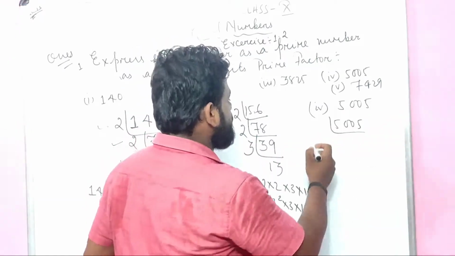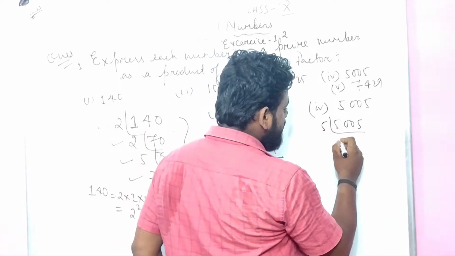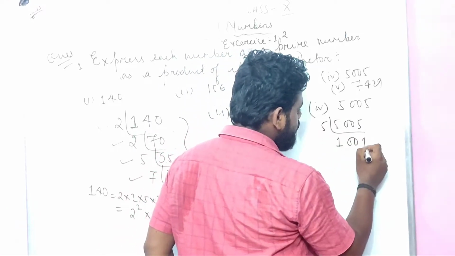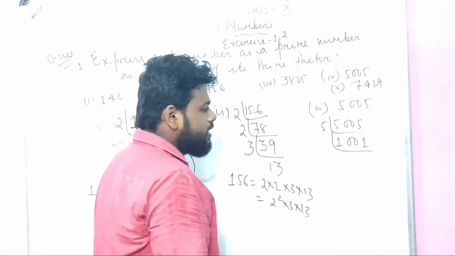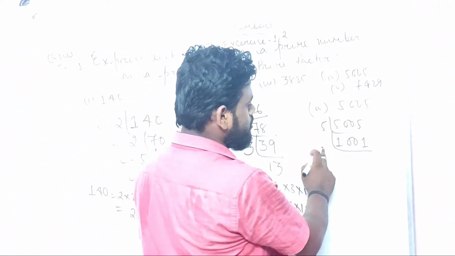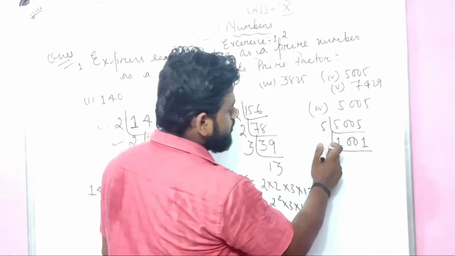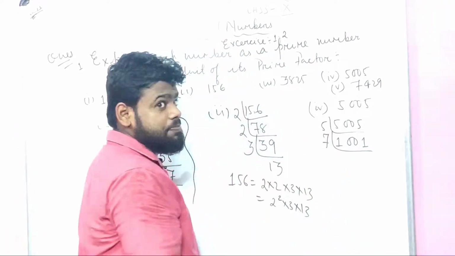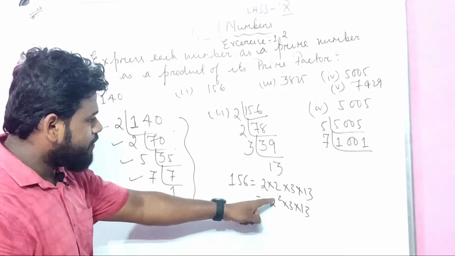So 5 can be divisible, right? So what did I get? 1 0 0 1, right? Then after which number can be divisible by 1? 5, 6, 7, can I get 7? Yes, 7. Now 7 is a prime number. See, everything what I am getting over here is a prime number.